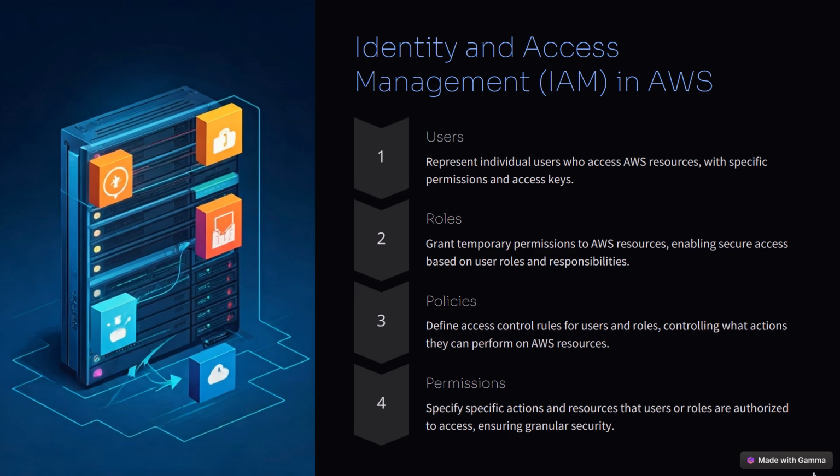Based on the requirement, I am going to provide certain permissions to the user. Like a role. A role is going to grant temporary permissions to the AWS resources. Generally, roles we assign to users, so based on the roles, he can access or perform the specific task over the AWS resources.